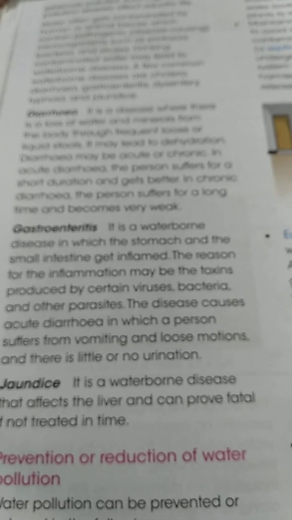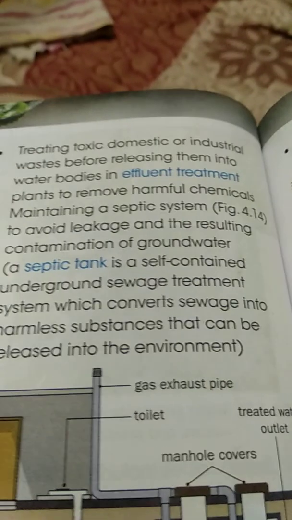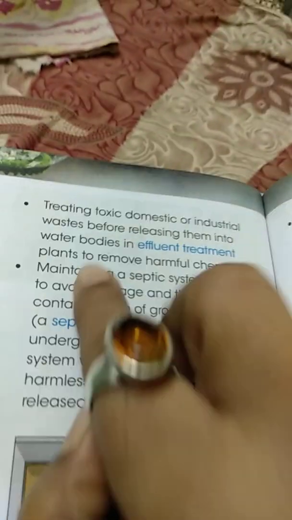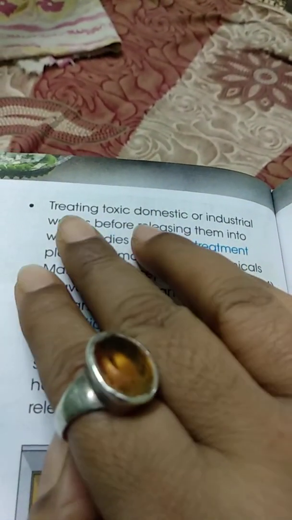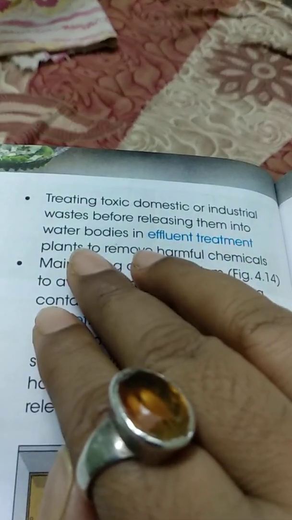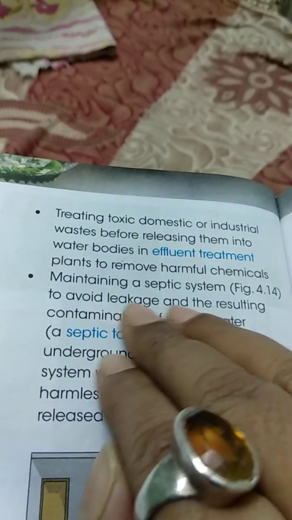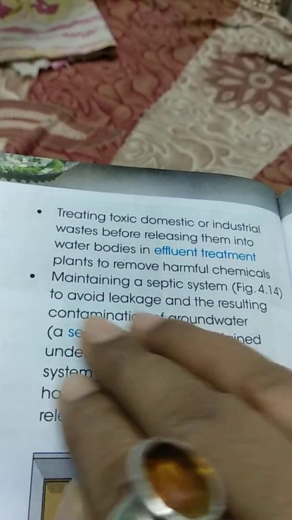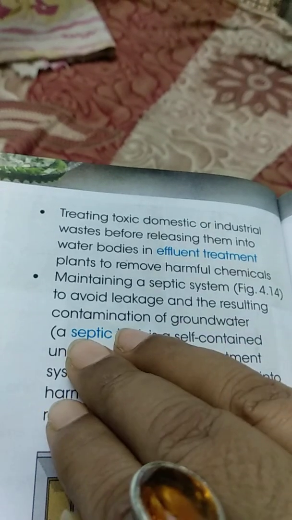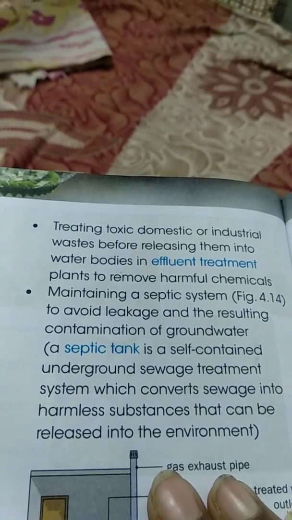Prevention or reduction of water pollution. How can we do that? Water pollution can be prevented by treating toxic domestic and industrial waste before releasing it into the water bodies. Effluent treatment. Maintaining the septic system to avoid leakage and the resulting contamination of groundwater. A septic tank should be built.